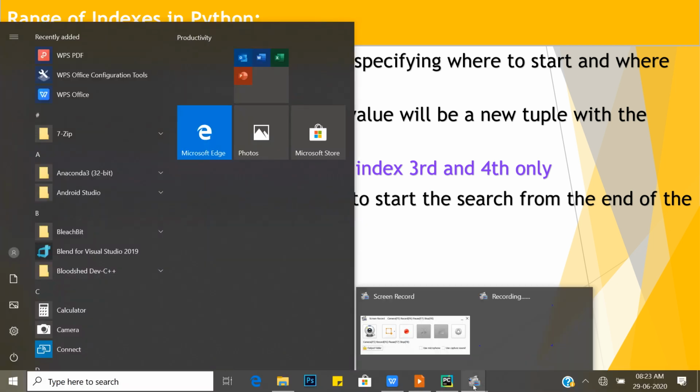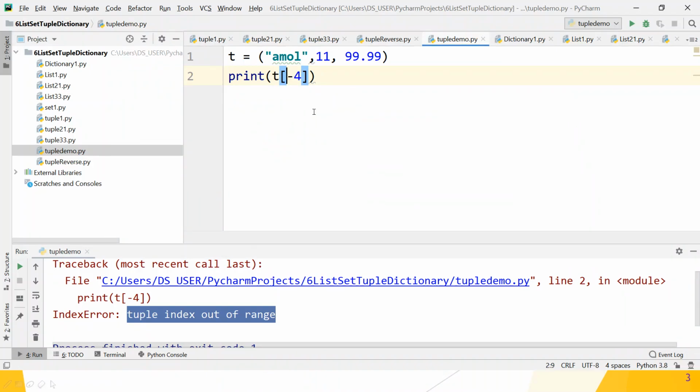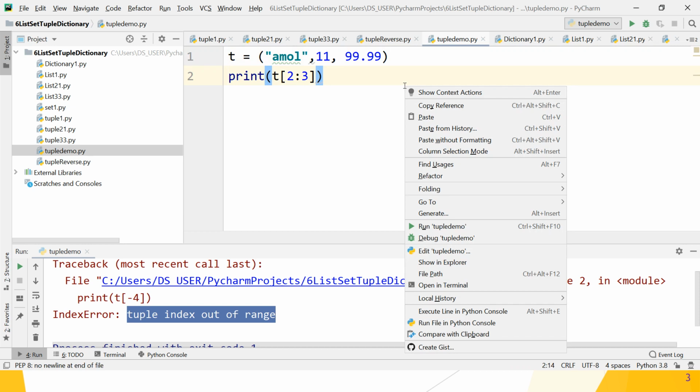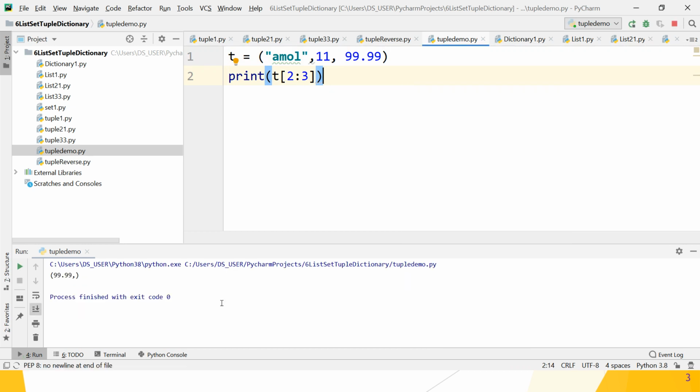Open your PyCharm IDE and give the range. Suppose 2:3. What is the meaning of that? Start displaying from the second index to 3. 3 is excluded, so only the index 2 element gets displayed. So what is the index 2 element? The 0th is Amol, 11 is the index 1 element, 99.99 is index 2. So the expected output is 99.99. So let's check whether it works or not.